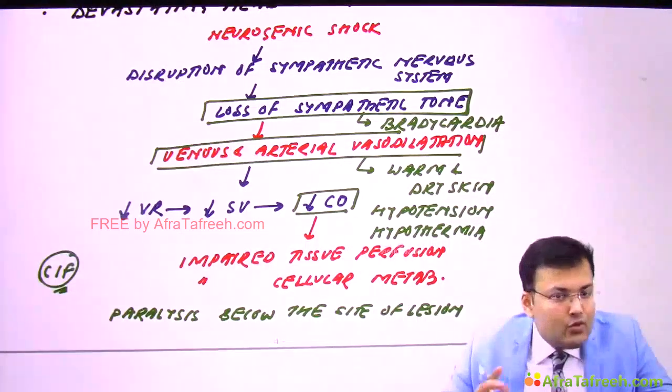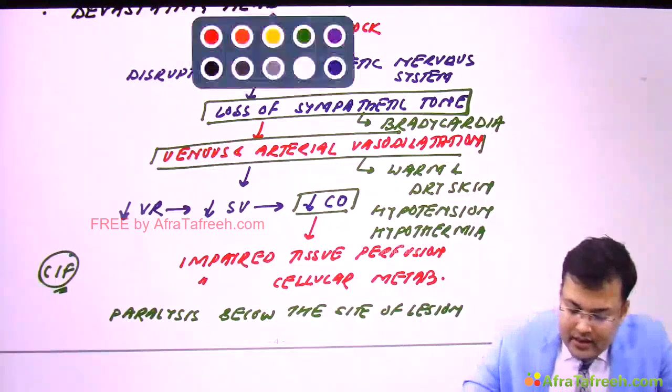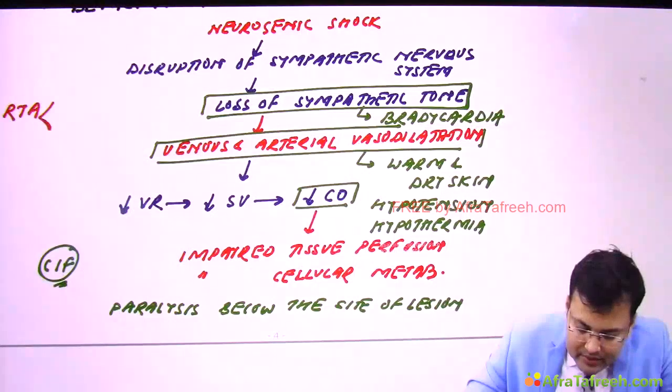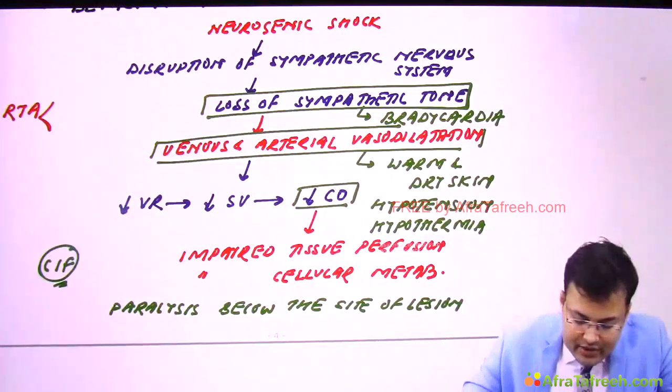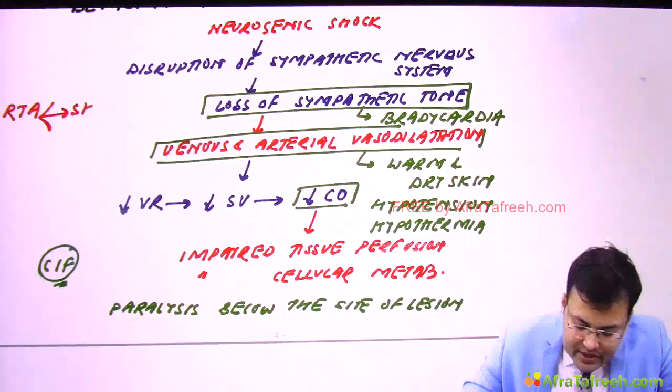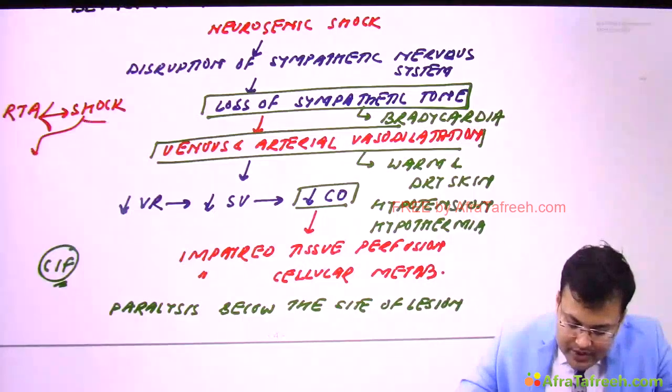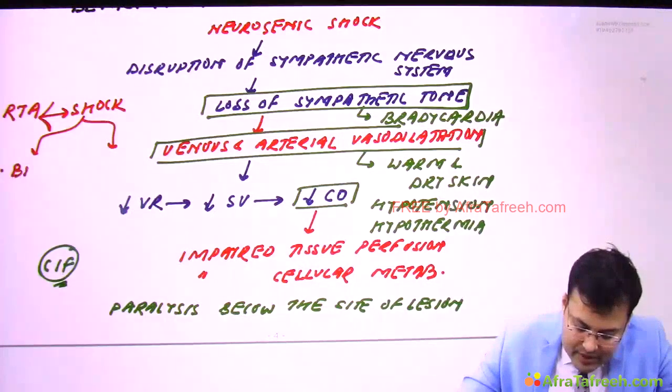Now in AIIMS, two questions are asked. See, there are patients of road traffic accident, two patients. Both of these patients are having shock. So at the time of presentation, both patients have shock. Okay. In one patient, what happens? One patient was having bradycardia. Second patient was having tachycardia.